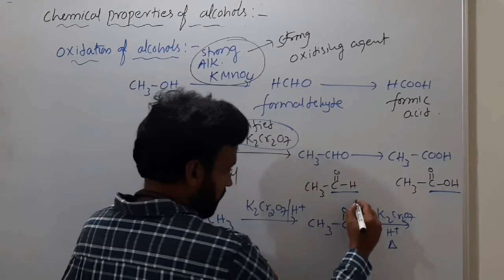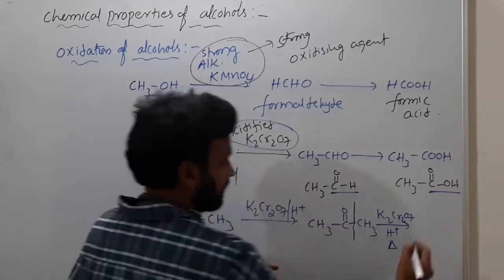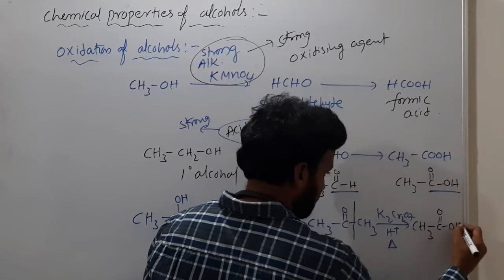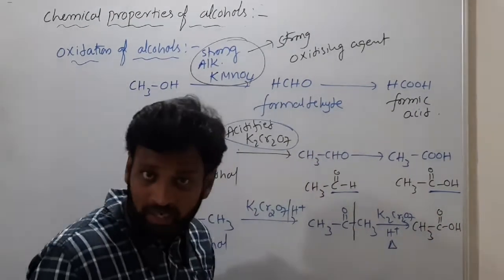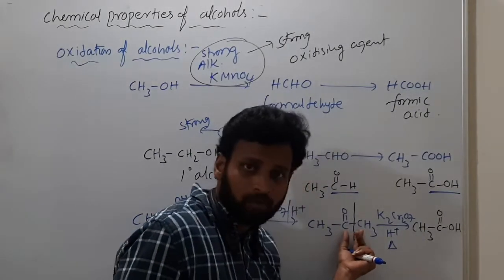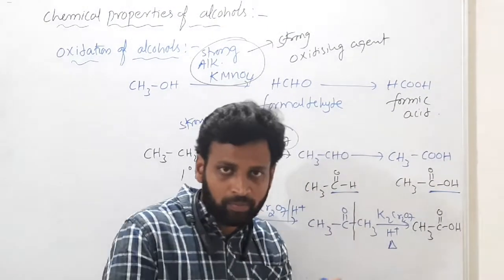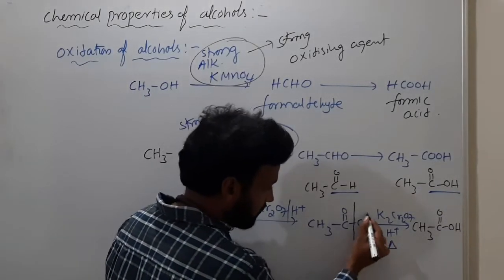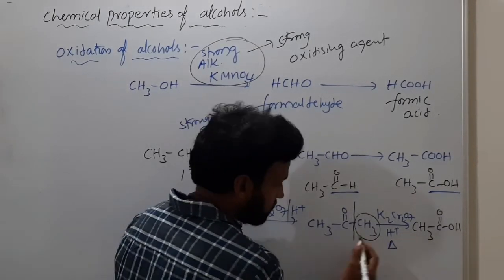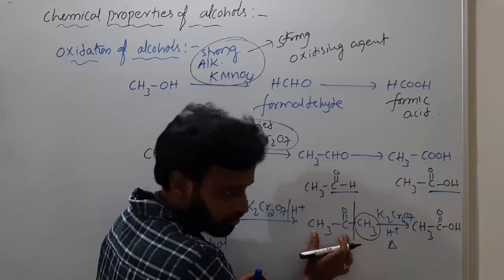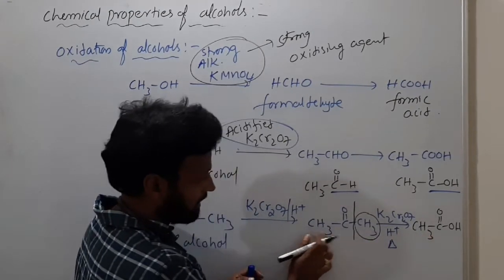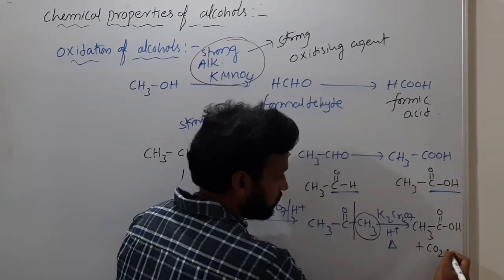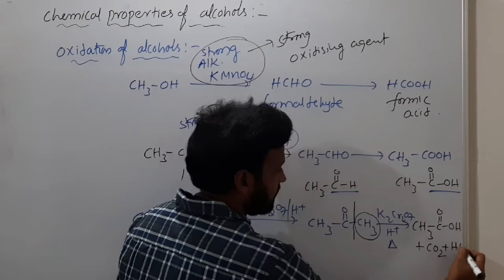Then by breaking this bond you get CH3COOH, because C-C bond breaking is difficult, a carbon-carbon bond, can you break it easily? No. So the C-C bond has to break. This methyl group is there, no? So by using these two, you have carboxylic acid CH3COOH, and this methyl group converts into CO2 plus H2O.